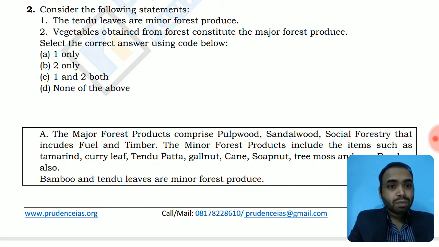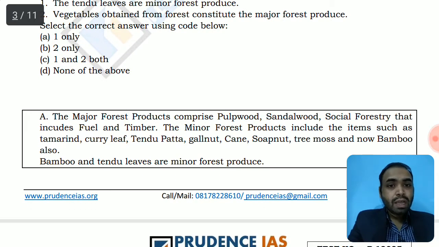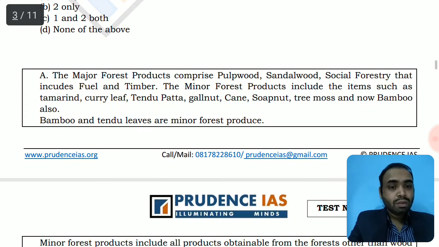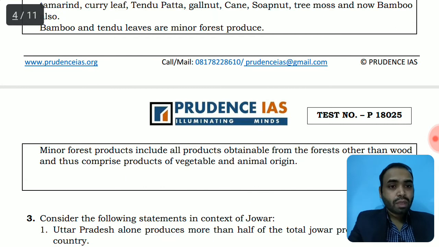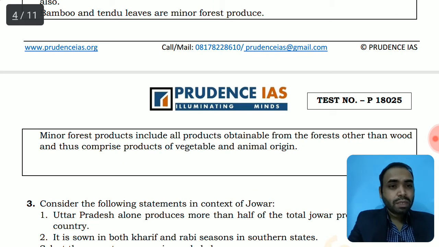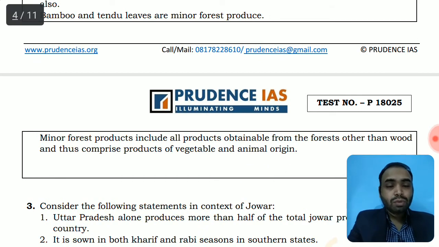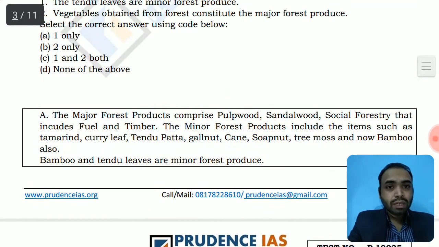But the minor forest produce include the items such as tamarind, curry leaves, tendu leaves, and gallnut, cane, soapnut, tree moss, and bamboo. Bamboo and tendu leaves are now minor forest produce. So minor forest produce includes all the products obtainable from the forest other than the wood, and comprises of vegetable and animal origins also. So do not be confused about the major and minor forest produce.